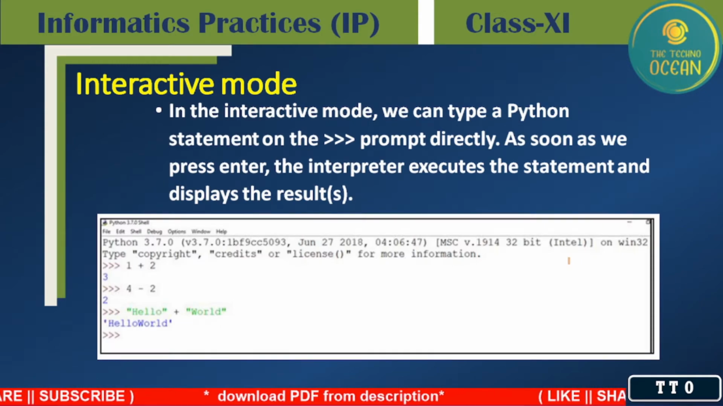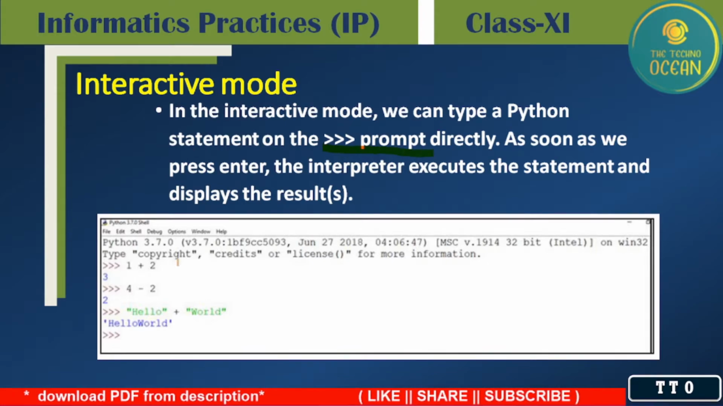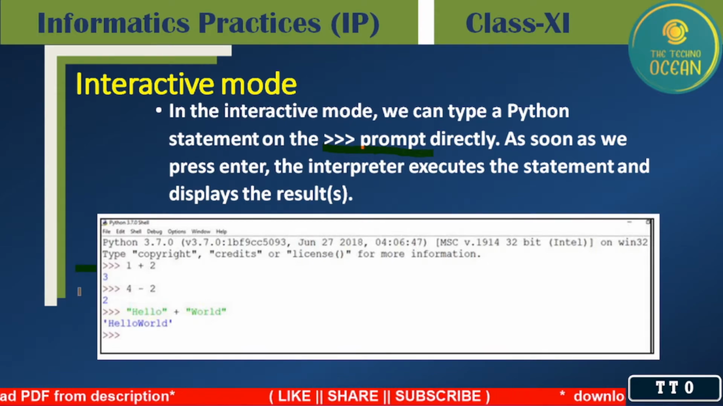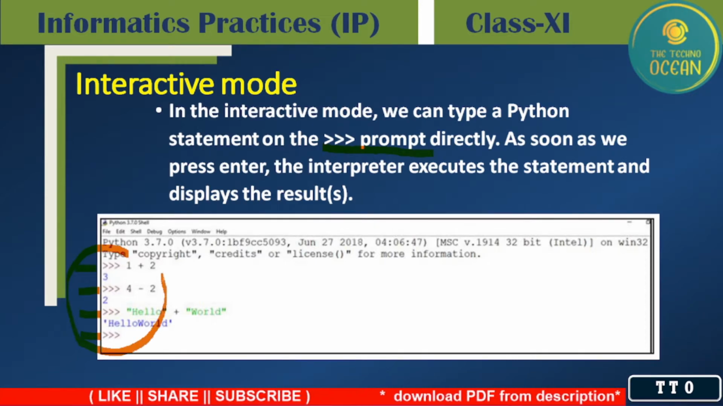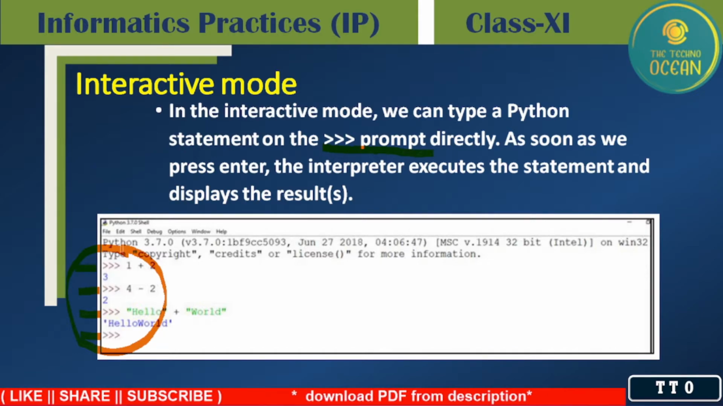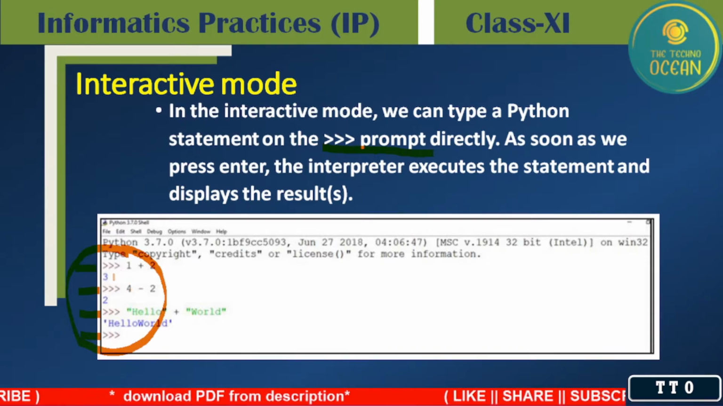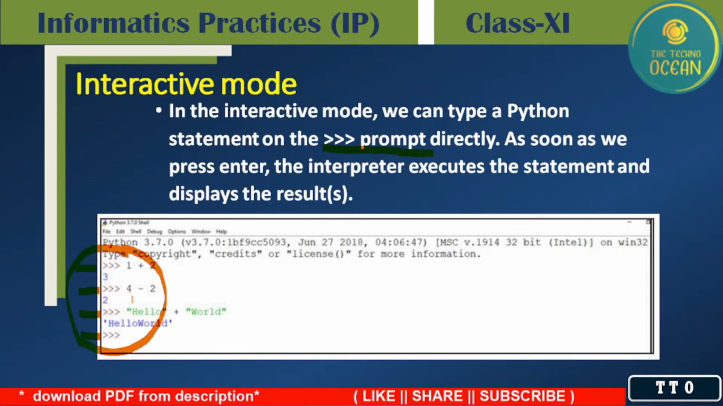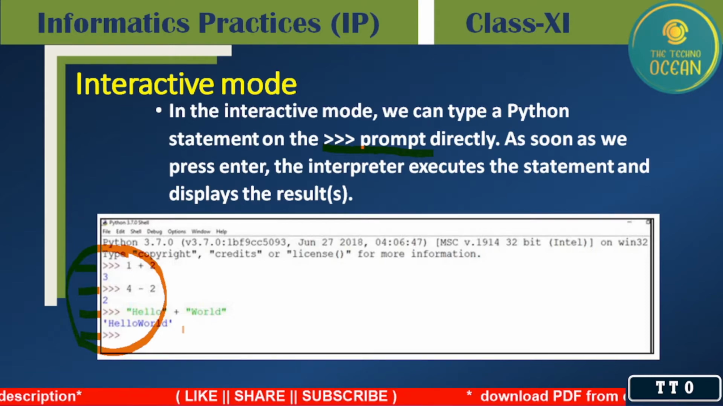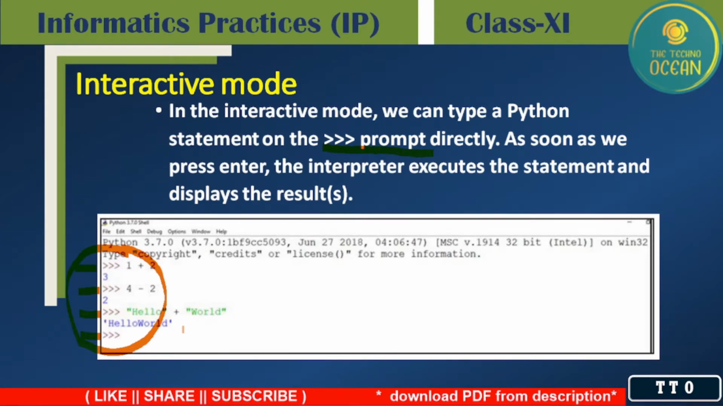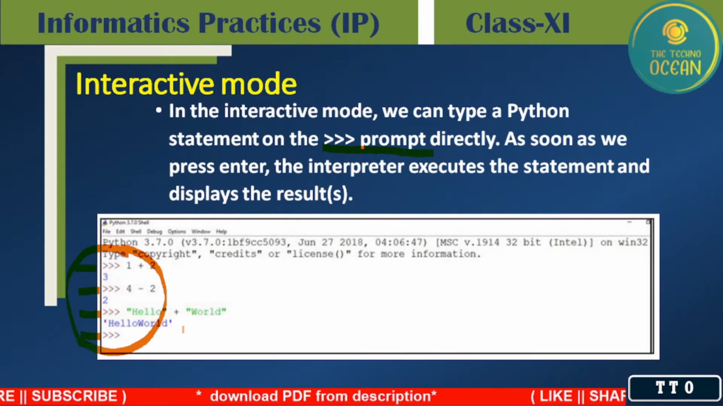Now the next, interactive mode. Take care of that prompt. This one is the prompt of interactive mode. Here you can see that these are all interactive mode areas. Here you are typing the line 1 plus 1 and getting 2. Here you are typing 4 minus 2 and getting 2. Here you are typing hello plus world and you are getting helloworld without any space. It is interactive mode. Okay, you type a line, hit enter and you get your output.